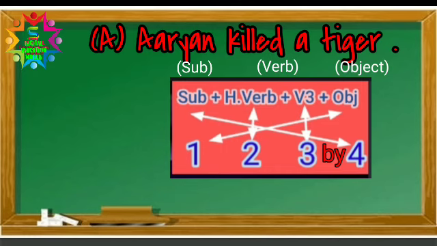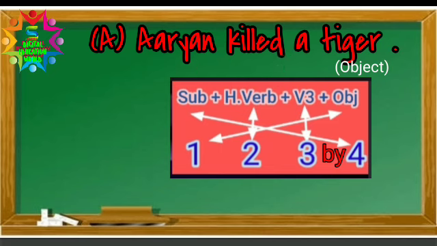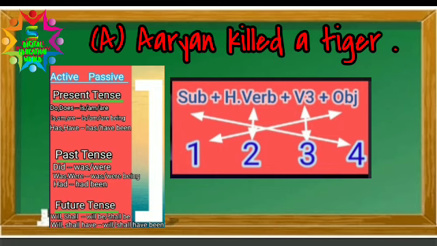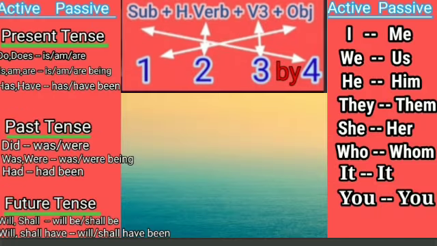Object will come to number 1. Verb will always remain in the third form, so that's why it is in number 3. And the verb is preceded by a helping verb, which will remain in number 2. If you keep this diagram in your mind, then you can do any kind of active into passive voice very easily.